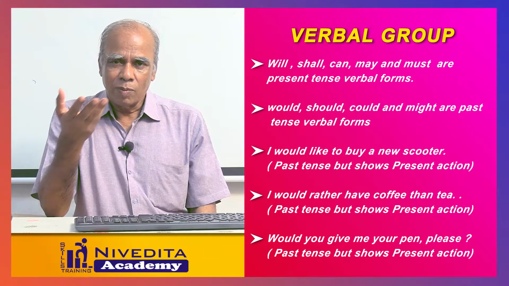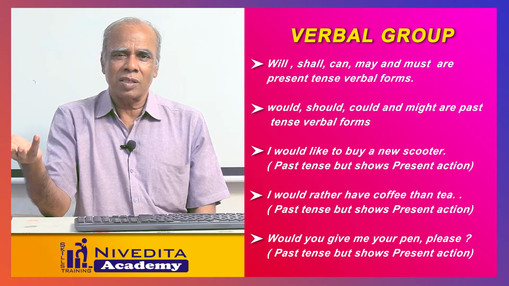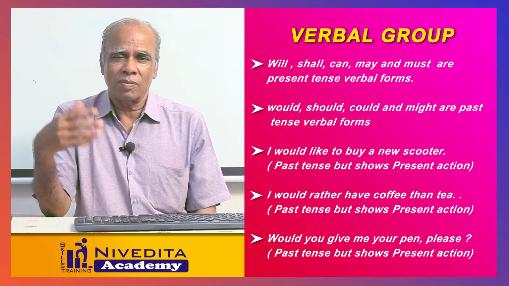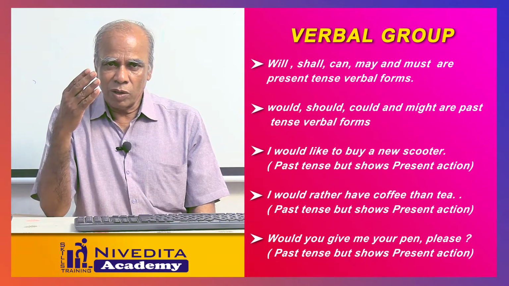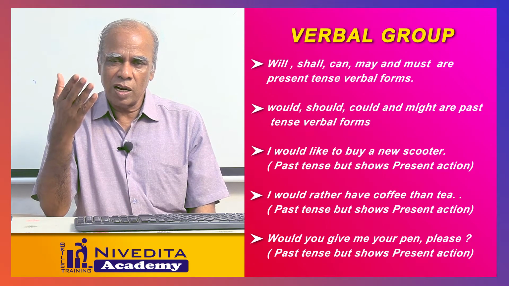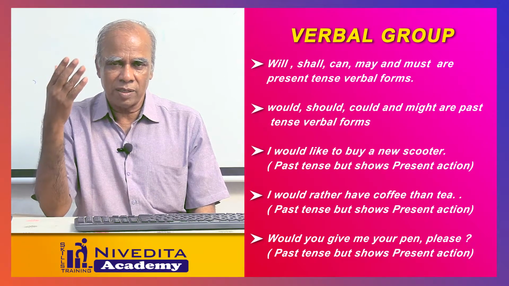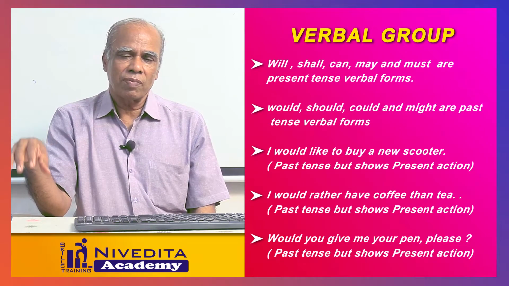So the modern grammarians say will, shall, can, may, must are present tense verbal forms. But we have the corresponding past tense verbs. For will you have would, for shall you have should, for can you have could, for may you have might. So this way they are used.